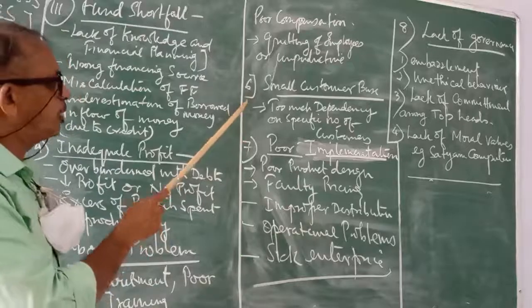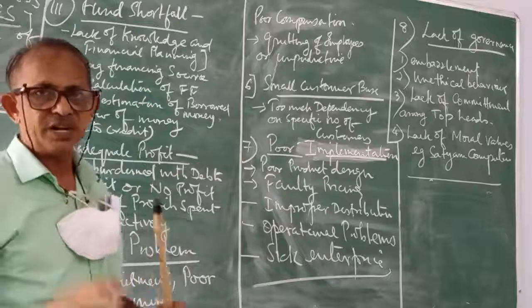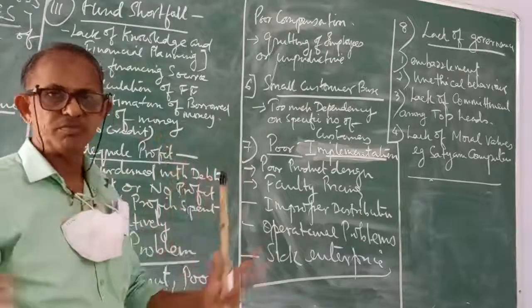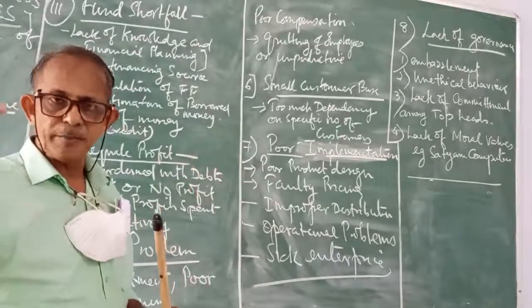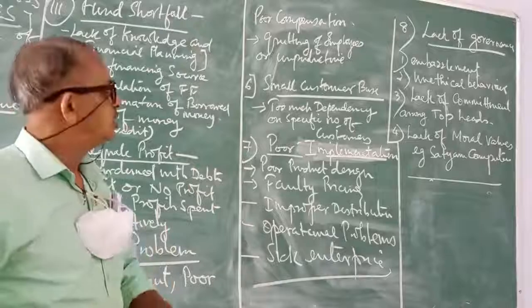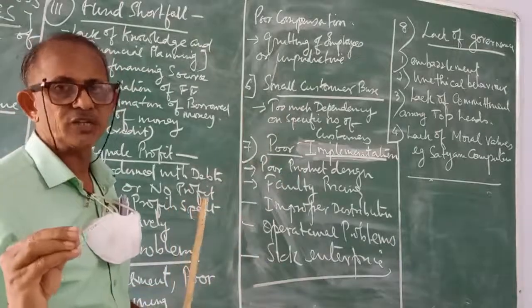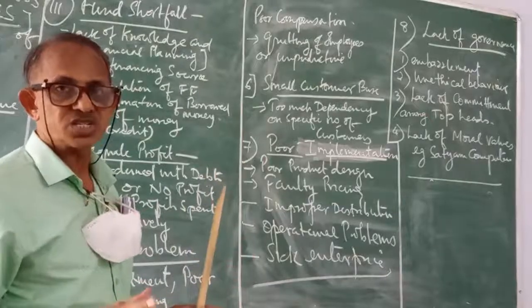Now, coming to point number 6, small customer base. Any smart businessman will never keep a small customer base. He will always widen his customer base, because if one customer fails, he will have the opportunity of approaching the other customer. So, small customer base always leads to failure of a business organization. That is why the customer network should be very, very wide in order to sustain losses.